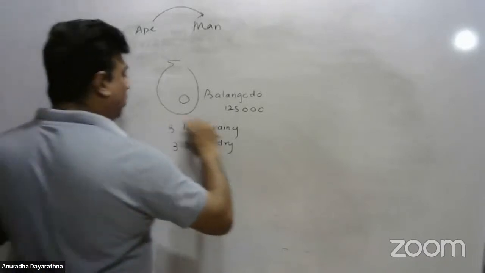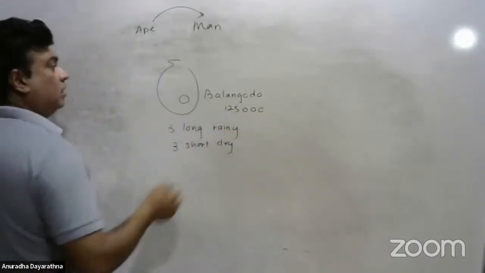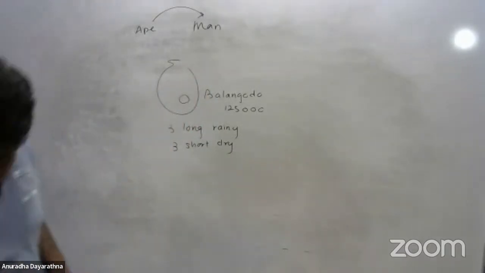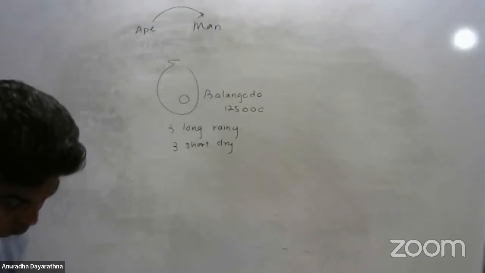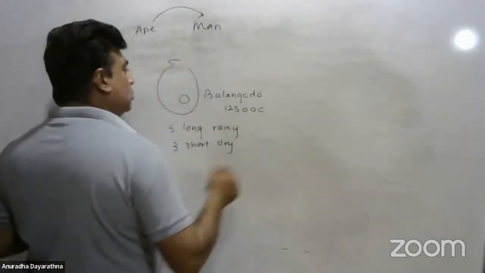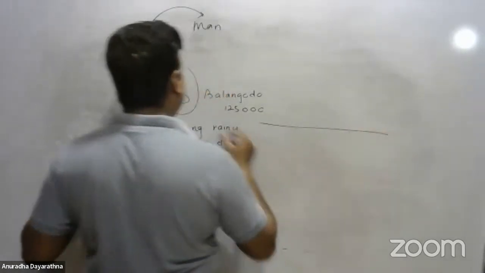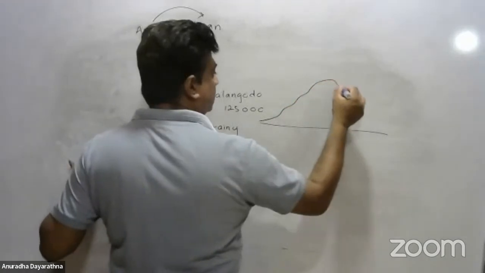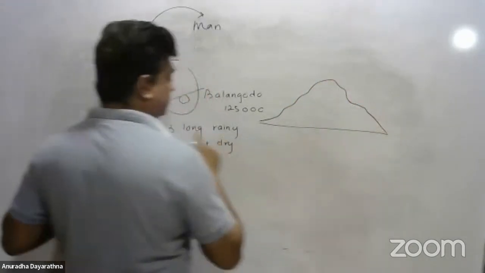Because of these 3 long rainy periods, what happened? The entire hill country was subjected to erosion. When we take a cross section of Sri Lanka like this, it was like this before the rainy season.